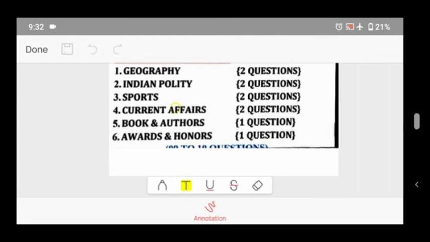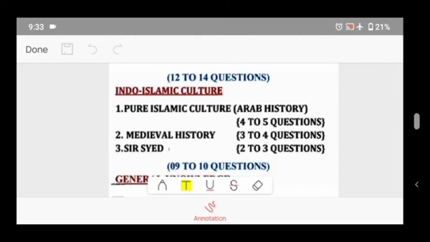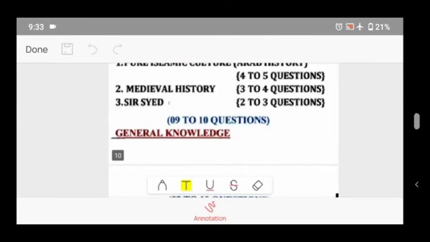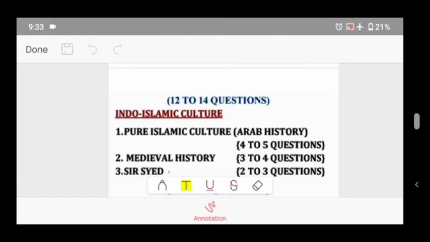Awards and honours, like who got the Bharat Ratna award. Here I have shown you how many marks come from which chapter. So these are the important topics and questions I have shown you. In Indo-Islamic also you can gain marks.